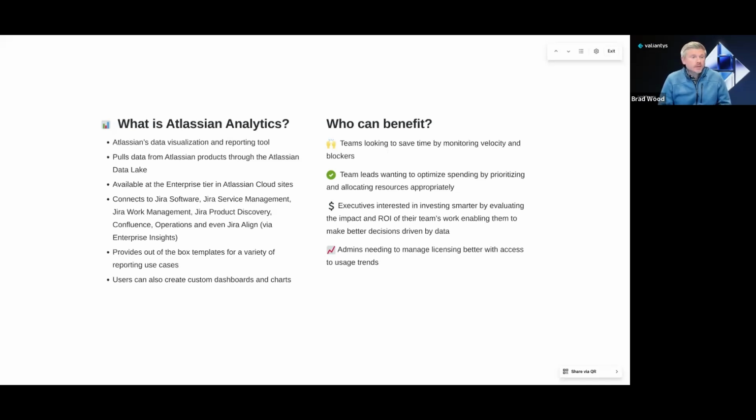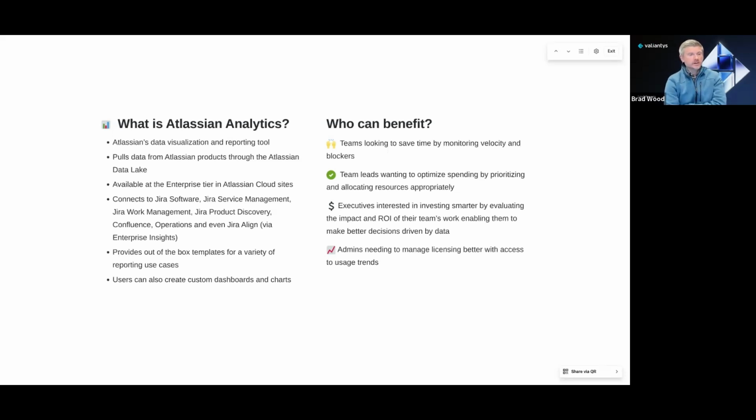And analytics is powered by the Atlassian Data Lake, which connects to Jira Software, Jira Service Management, Jira Work Management, Jira Product Discovery, Confluence, and Operations products. And it can even connect to Jira Align via Enterprise Insights. To do this, that does require Enterprise Insights to be installed on your Jira Align instance. It can even connect to non-Atlassian data sources such as Snowflake, Microsoft SQL Server, and more. We'll look at how that is configured here during this session.